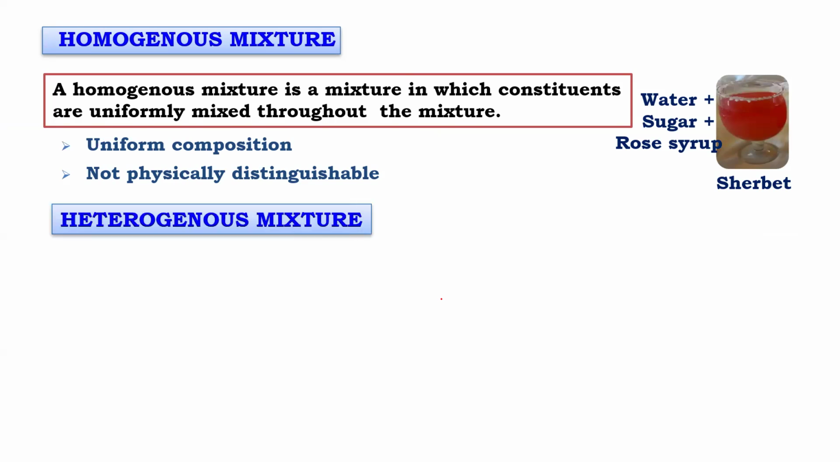Heterogeneous. I can see two different things. I'll take water and sand. Water and sand. You will be able to see sand particles or not? Tell me. Yes. So two different phases you will see, or not? If you take oil and water, what will happen, beta? Oil will be upper, right? Oil will be upper.